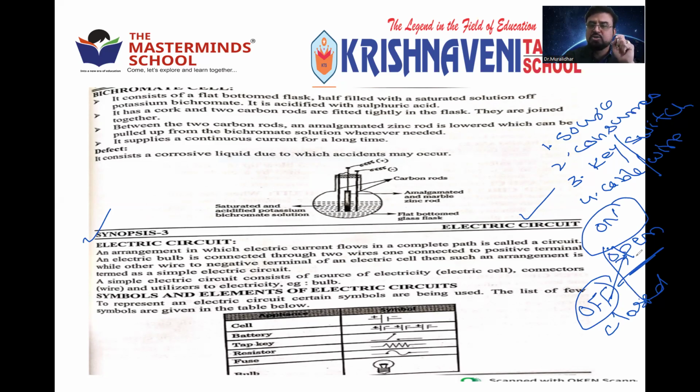In our house there are so many circuits which are connected to fuses. All the wires are brought and connected to so many fuses. Each fuse controls each room. Right? They are connected. Such an arrangement is called a simple electric circuit. In it we use switches, bulbs, batteries and wires. All these electrical things are represented by symbols.